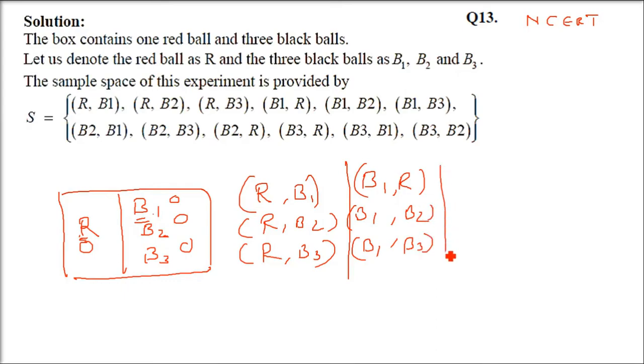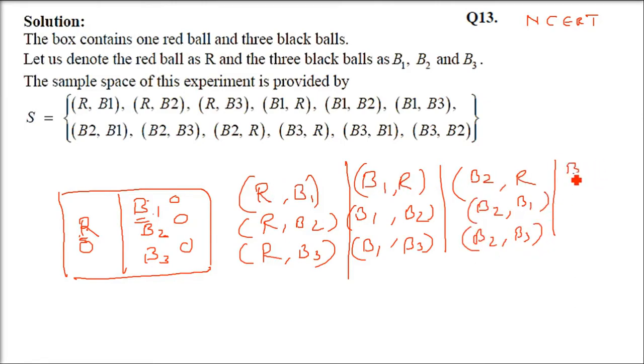Now third one. Now let us assume B2 comes first. Now take the combination, or permutation, of this with the other ones. B2 can come with R, B2 can be followed by B1, B2 is followed by B3, that is ball 2 with ball 3.